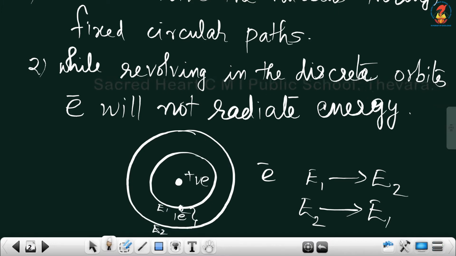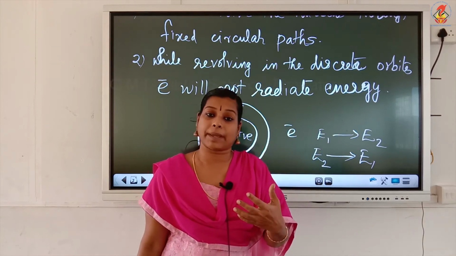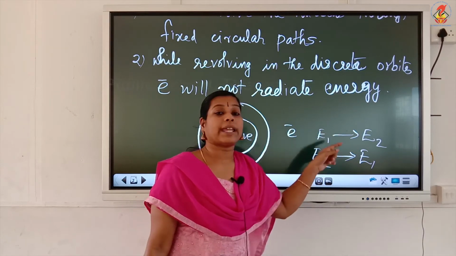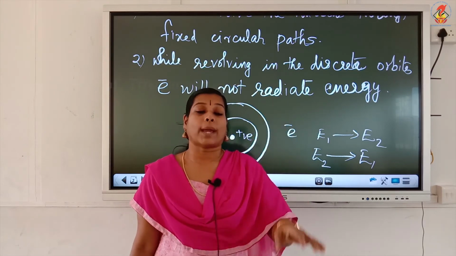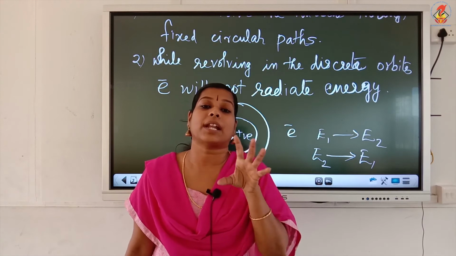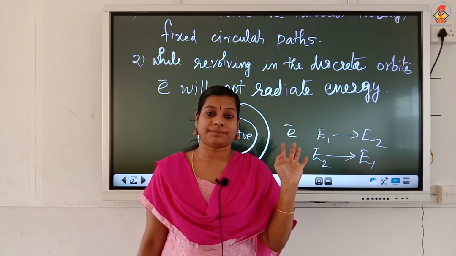So, radiation and absorption of energy will be there, but only when the electrons are changing their orbits. When they reside in a particular energy level, there won't be any change.